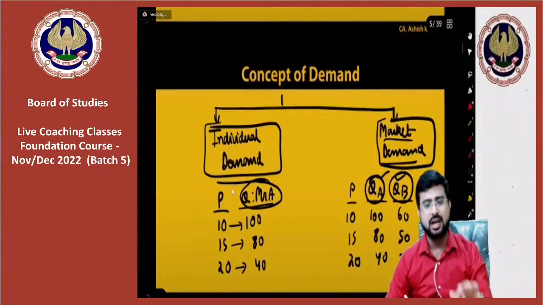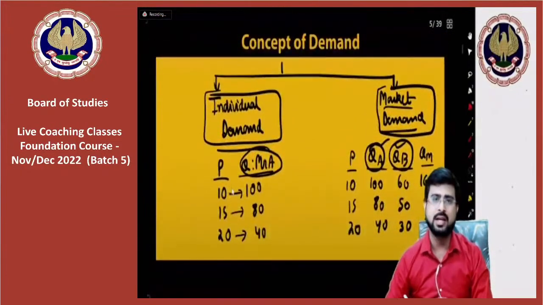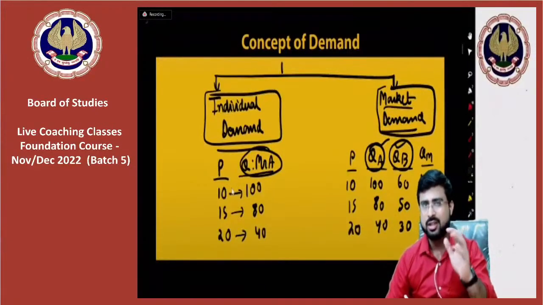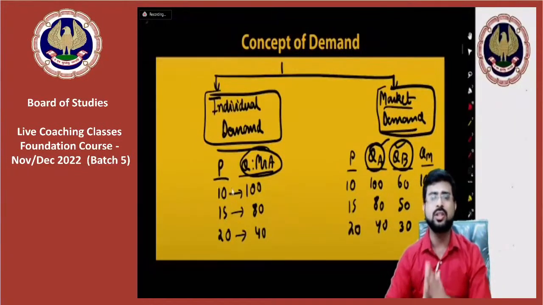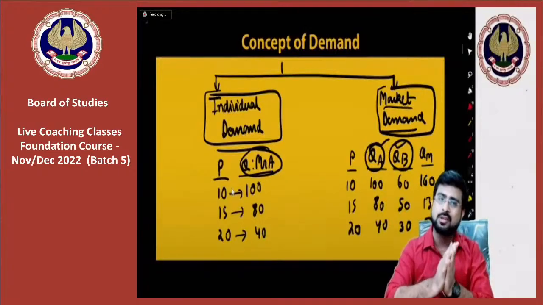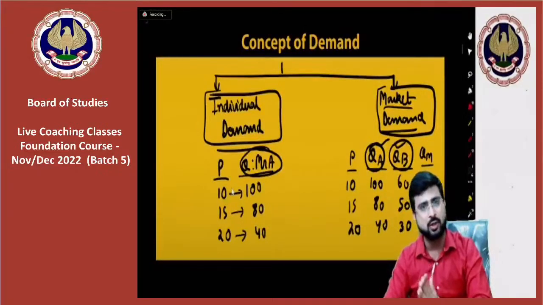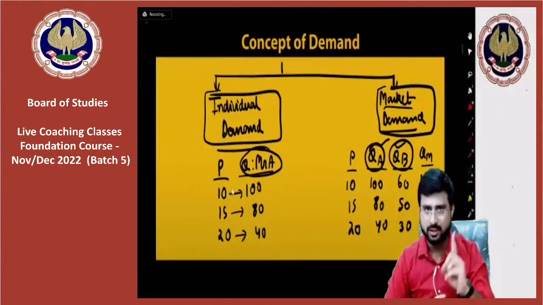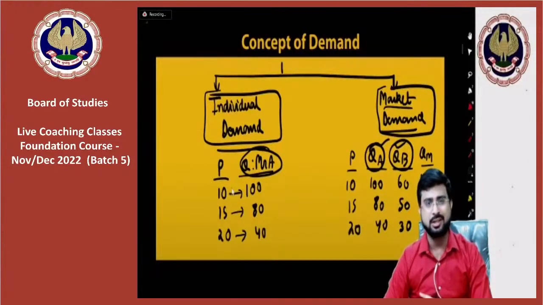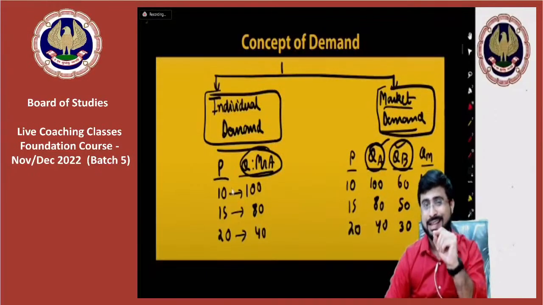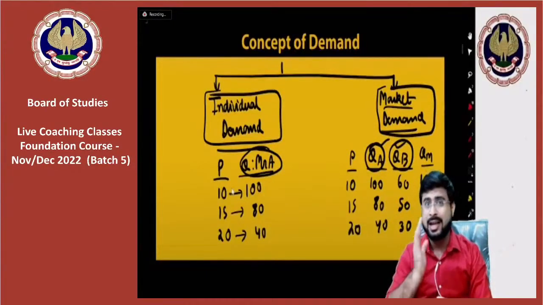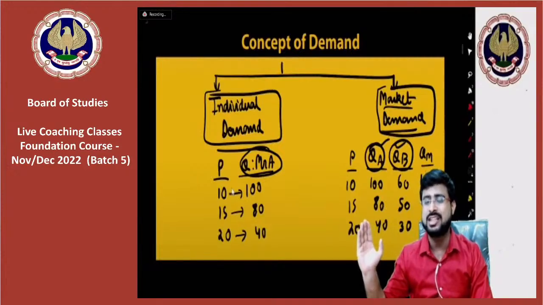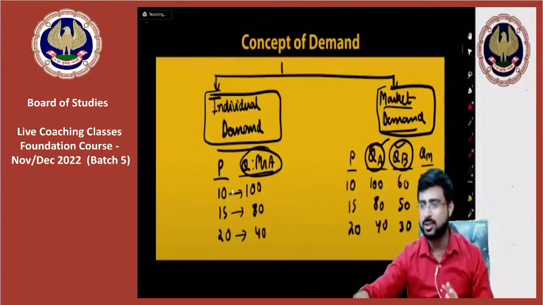So my dear friends, these are the concepts of individual and market demand. Guys, are we crystal clear till here? Till now, we have understood two things. Thing number one that we understood is, what is demand? Quantity which the consumers are willing to buy at a particular price at a particular point of time. Number two, we understood individual and market demand. When we talk about demand for a product by an individual consumer, it is individual demand, and when we add the demand of various individuals, we get market demand. Is it all right, guys? Okay.